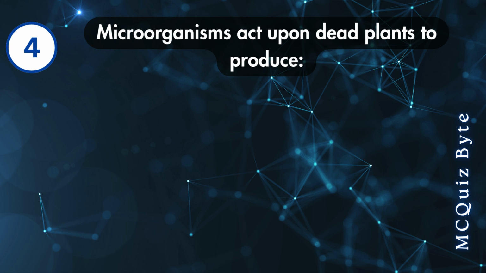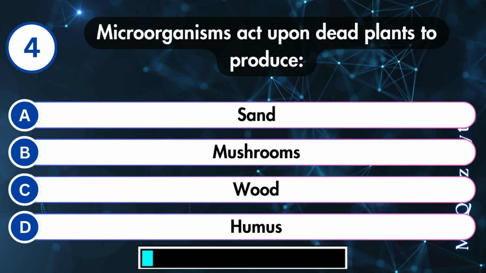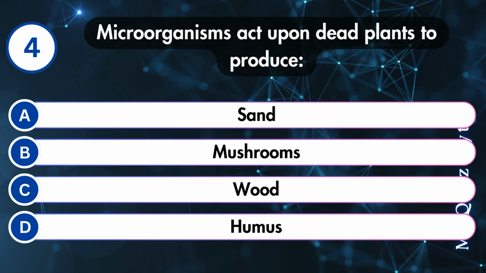Microorganisms act upon dead plants to produce sand, mushrooms, wood, or humus. Correct answer is D.